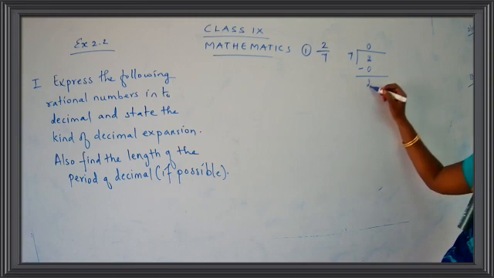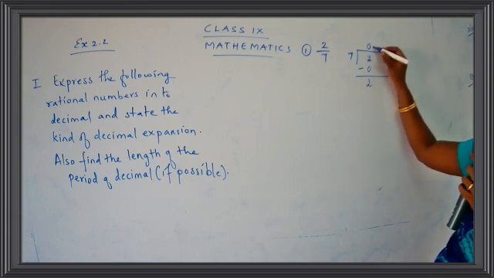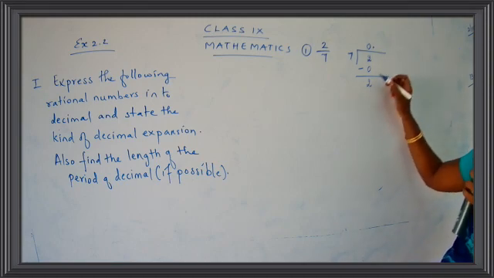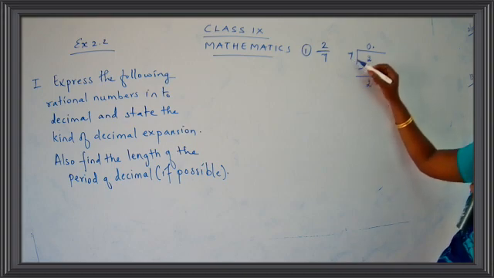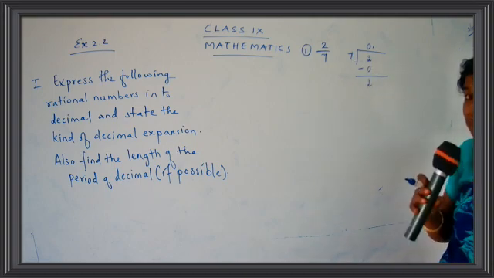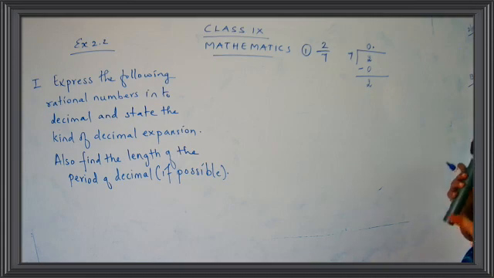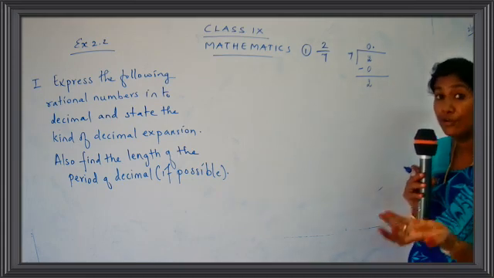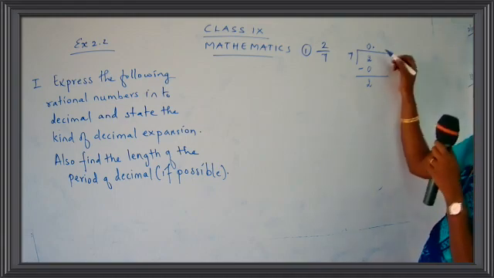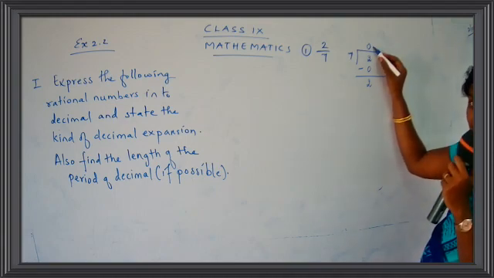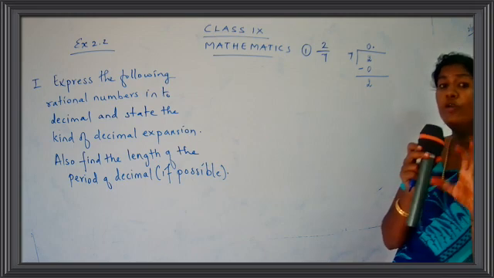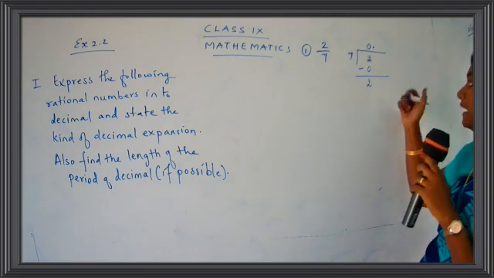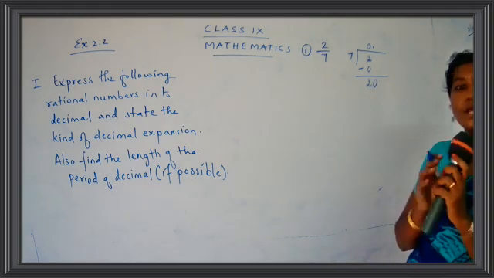Again I have the same number, so what I do is I put a decimal because the number 2 is not divisible by 7. You don't have 2 in the table of 7. In simple terms, if I want to explain simply, you just say, okay, 2. Does 2 go in the table of 7? No, we don't have 2 in the table of 7. Okay. So what I do, I'm just going to put here a decimal. And when you put a decimal point, you can add a 0 to a number.